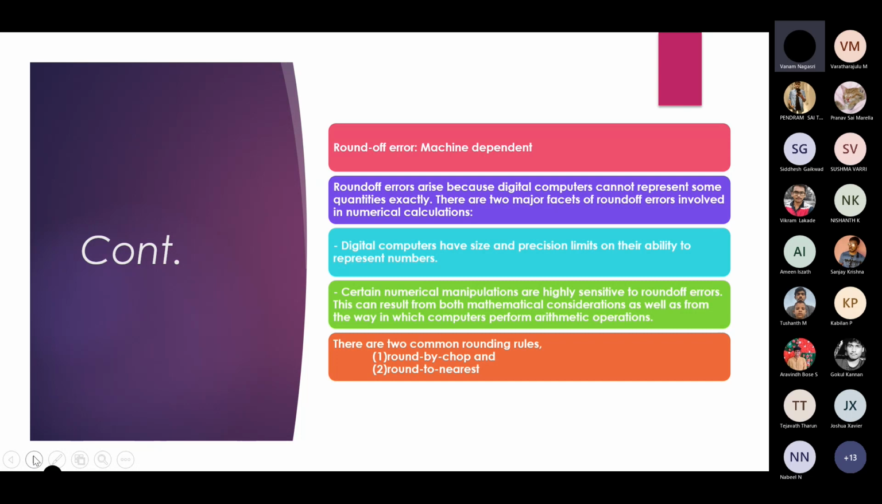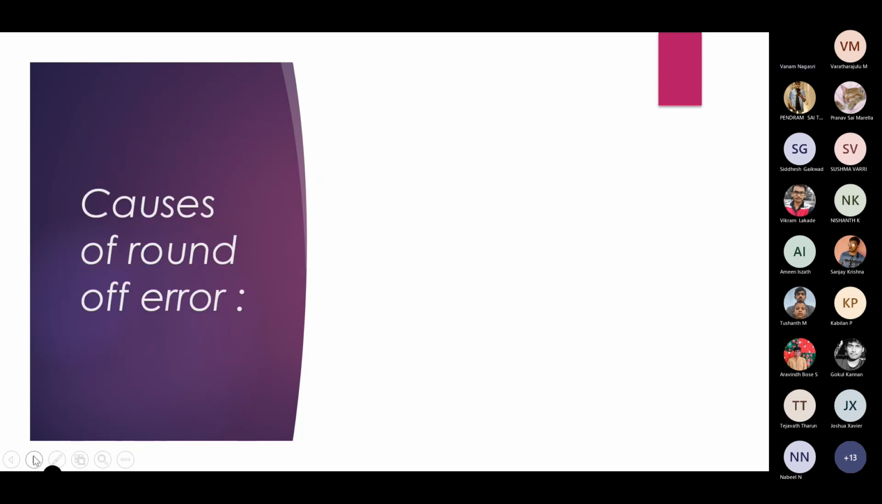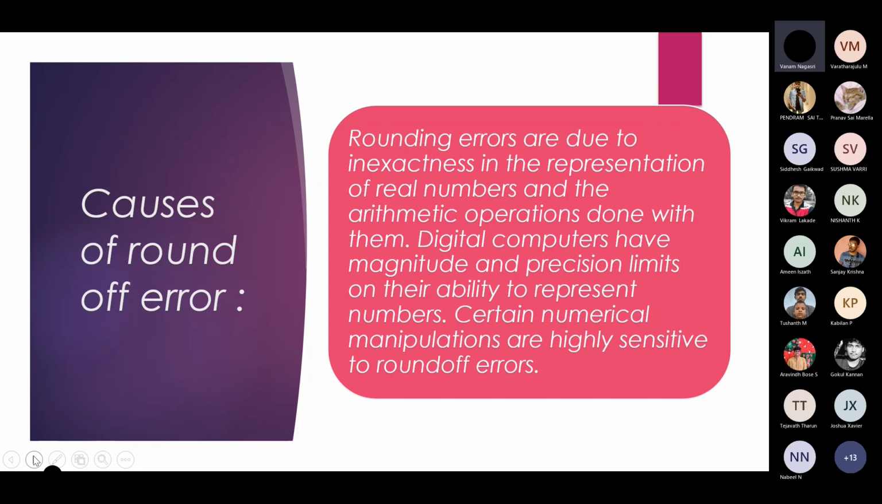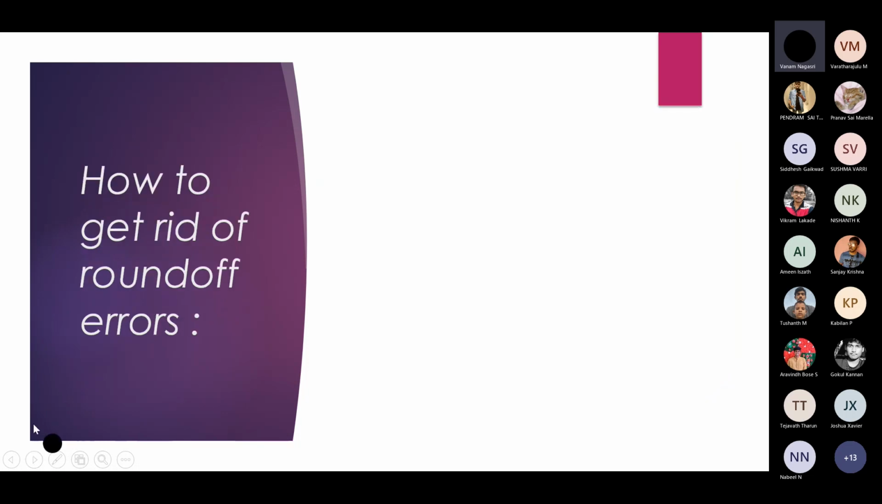And there are two common rounding rules: one is round by chop and another is round to nearest. There are causes of round-off error. Round-off errors are due to inexactness in the representation of real numbers and the arithmetic operations done with them. Digital computers have magnitude and precision limits on their ability to represent numbers. Certain numerical manipulations are highly sensitive to round-off errors.